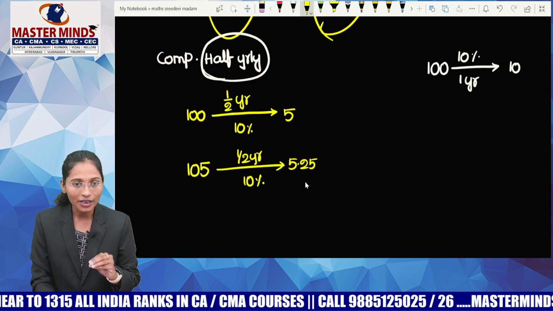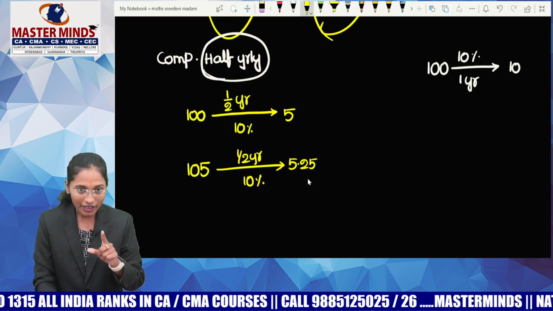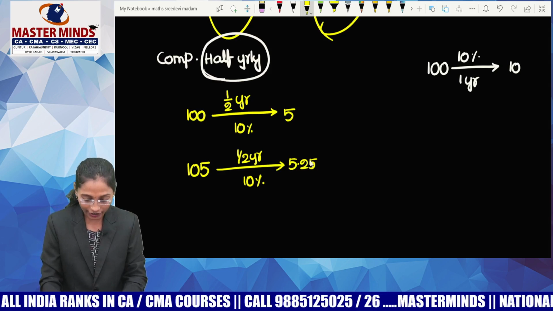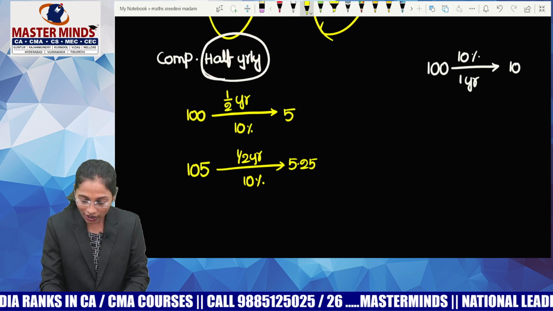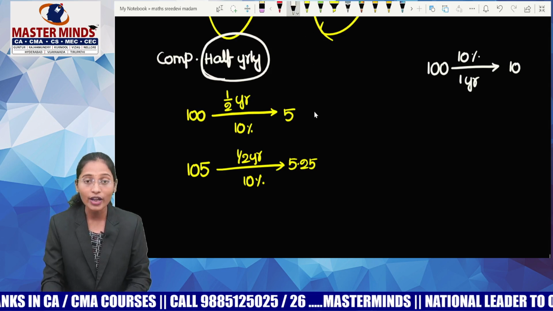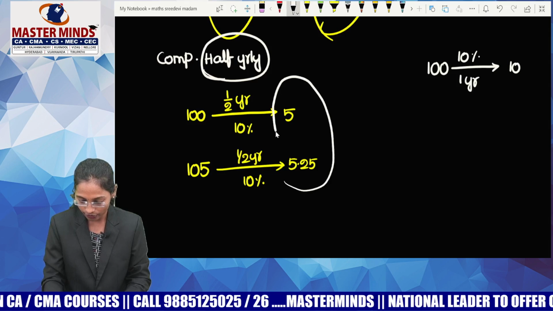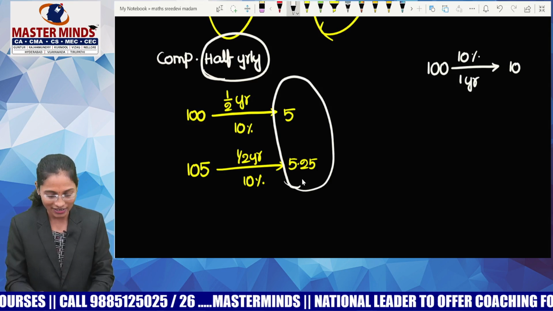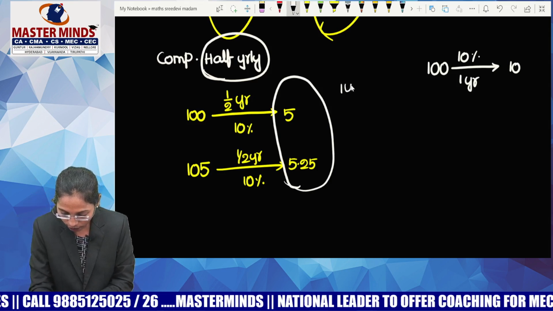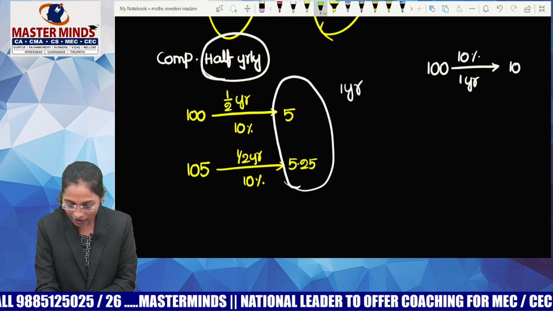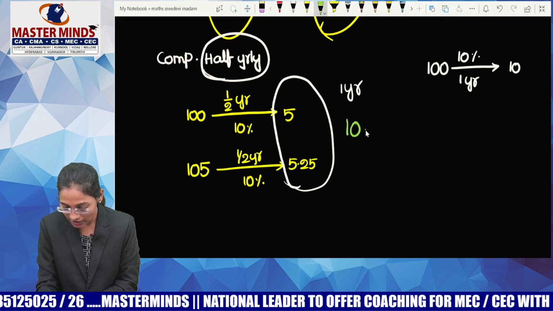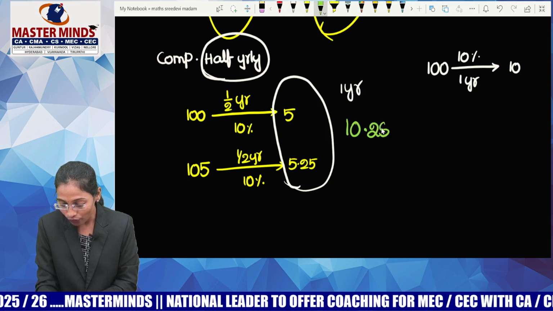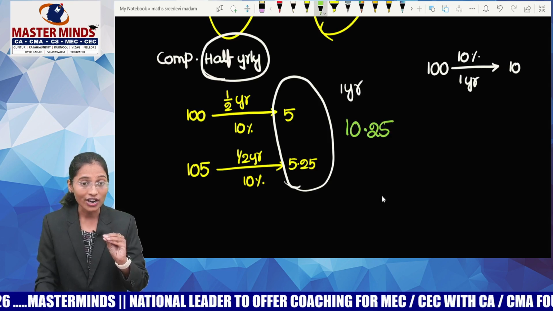Guys, are we done with 1 year? Yes. Now everybody, please focus on your interest. What is the total interest that you have received for a period of 1 year? 10.25. Try to understand. In a span of 1 year, the interest that you have received is 10.25.